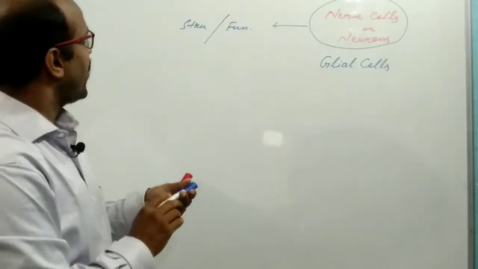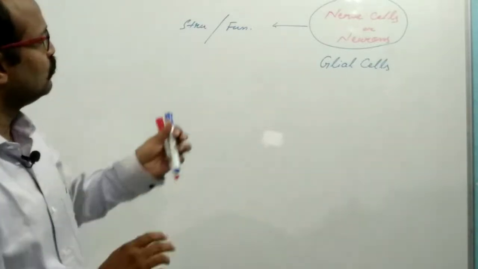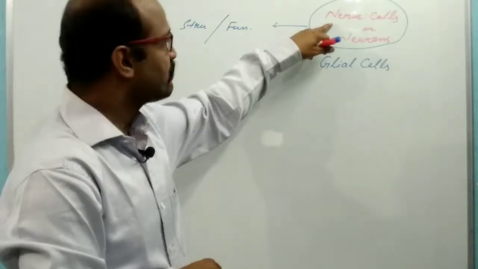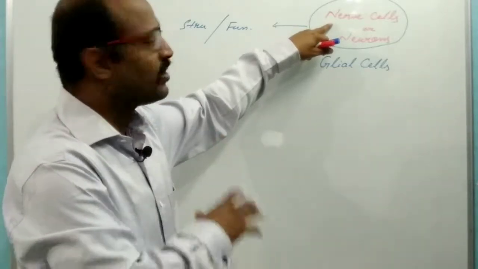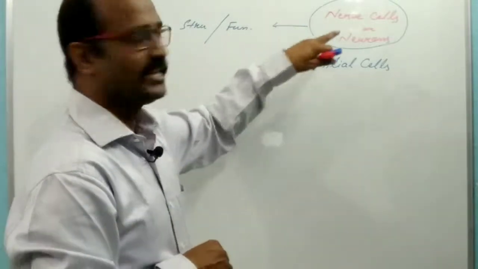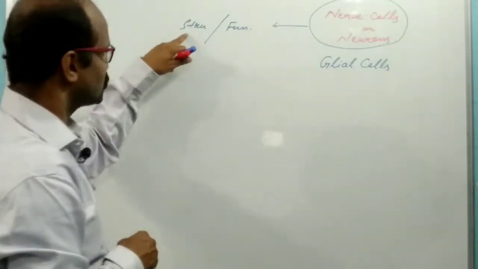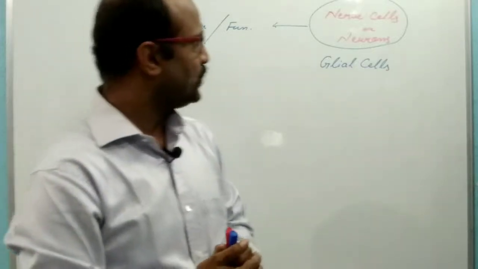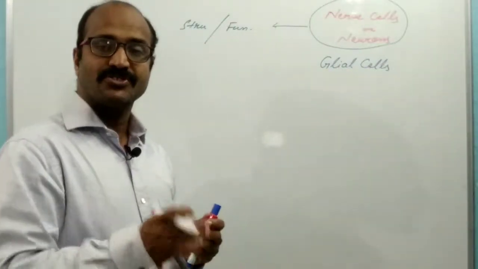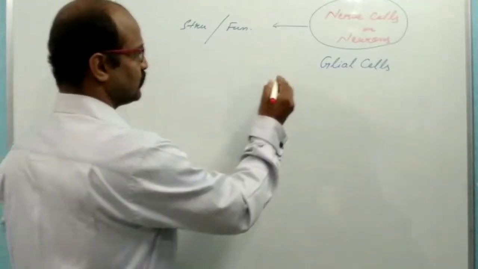Each and every activity of the nervous system is controlled by the neurons, or nerve cells, and the brain, spinal cord and each nerve are also composed of neurons. That's why this is the structural and functional unit of the nervous system. The nervous system performs three important functions.